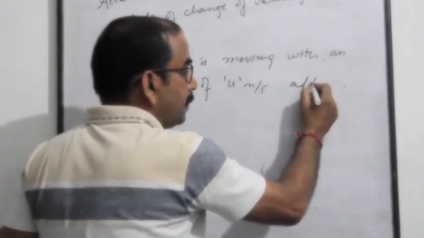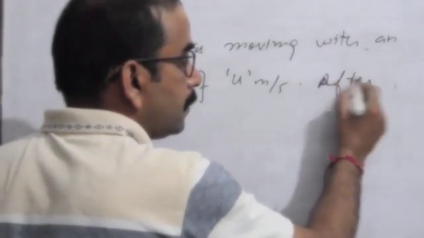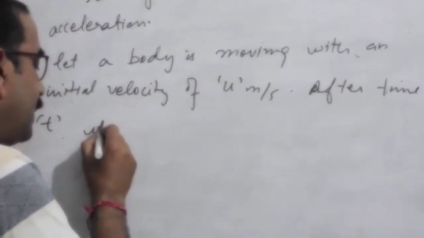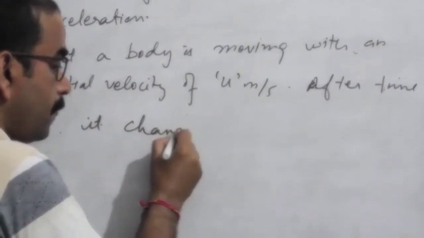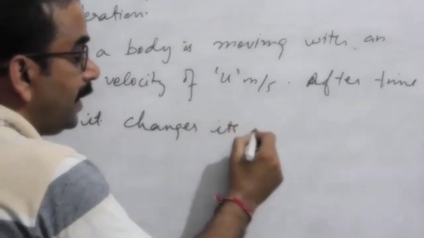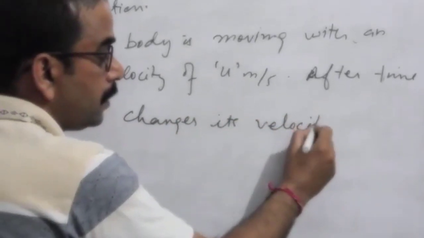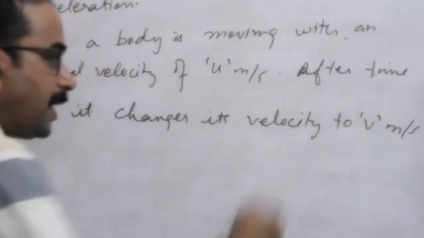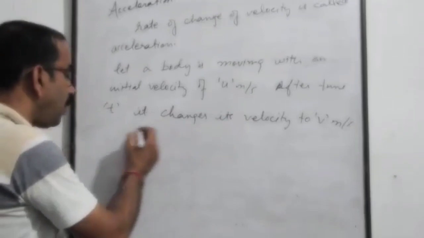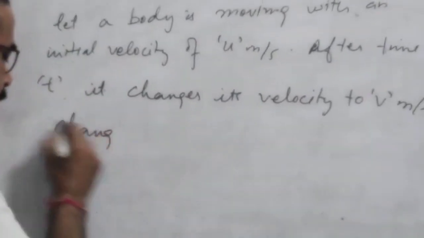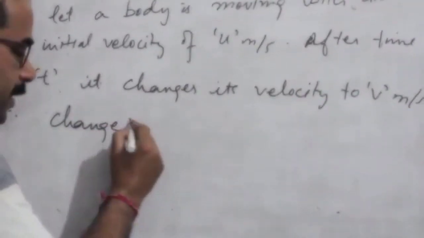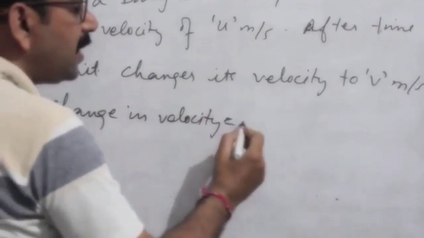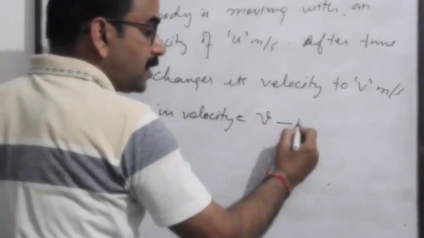After time t, it changes its velocity to v meters per second, which is our final velocity. So what is the change in velocity in my case? Therefore, change in velocity is always final velocity minus initial velocity.